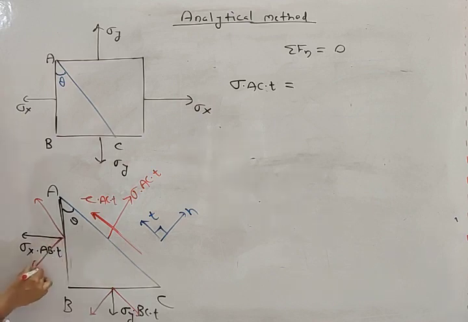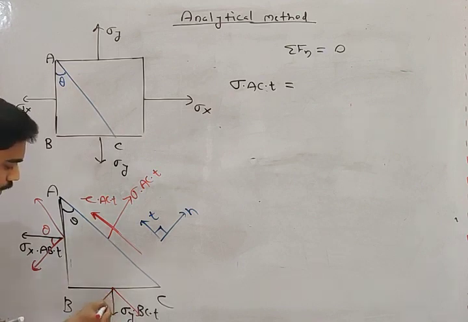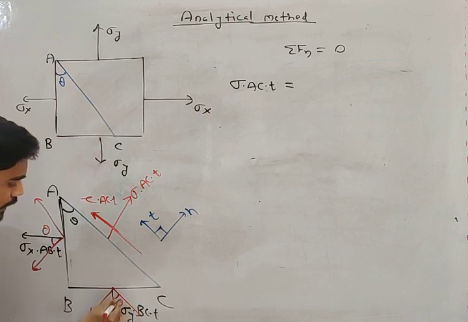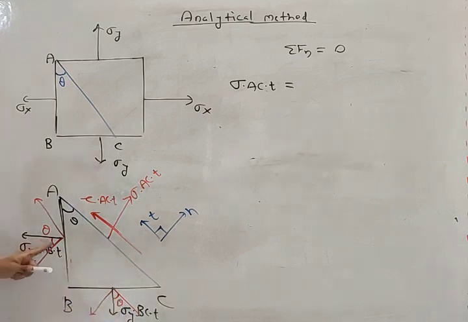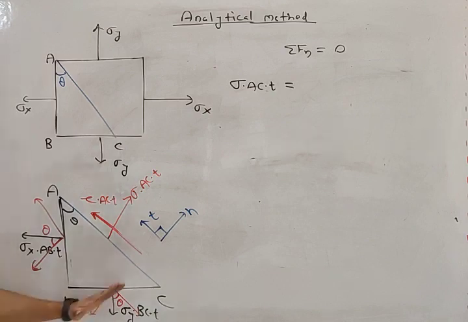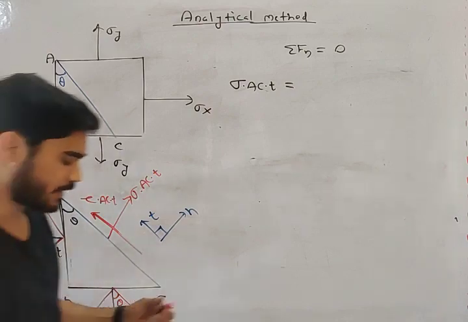So the normal of this plane will make theta with horizontal. So this will be theta. Okay, and this will be theta. This plane is making theta with vertical, so this will be theta. Okay, so this angle is theta, this angle is theta. Now what will be the normal component of sigma x? This will be cos theta, right? And what will be the normal component of sigma y? This will be sin theta, right? This will be cos theta component, this will be sin theta component.